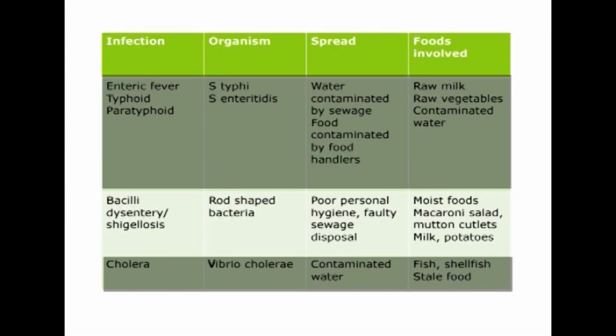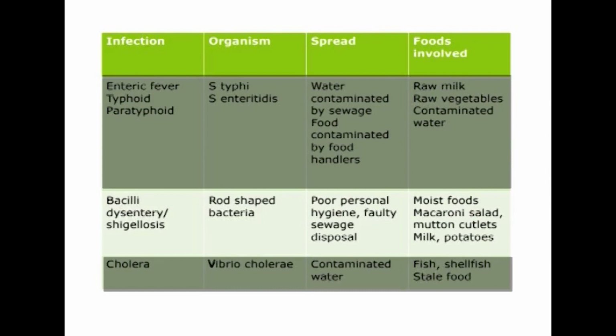Bacillary dysentery, or shigellosis, is an intestinal infection which is caused by rod-shaped bacteria. It is spread by poor personal hygiene and faulty sewage disposal. So it's very important to ensure that hands are washed thoroughly after using the restroom. The foods involved are moist foods like macaroni salad, mutton cutlets, milk and potatoes.